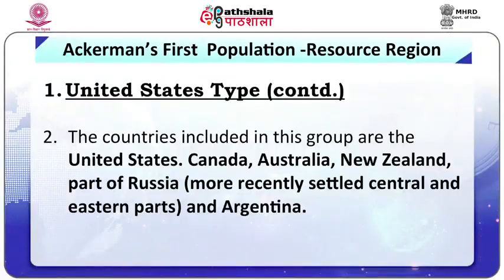In this nearly ideal concurrence of factors, though the economy developed rapidly, it has caused irreparable damage to the habitat due to the destructive manner in which the people of these regions have used their own as well as outside resources, especially the soil, forests, grassland, minerals, and so on. The countries included in this group are the United States, Canada, Australia, New Zealand, part of Russia, more recently settled central and eastern parts, and Argentina.